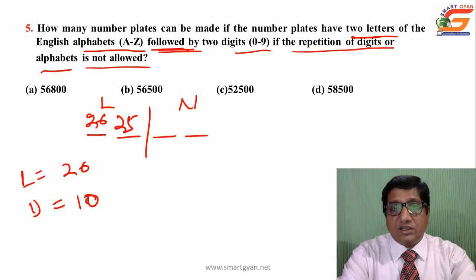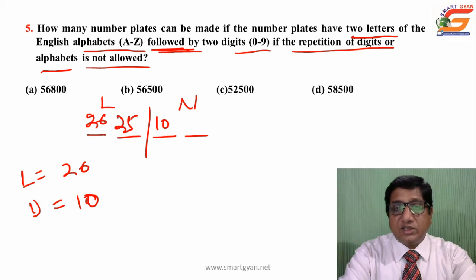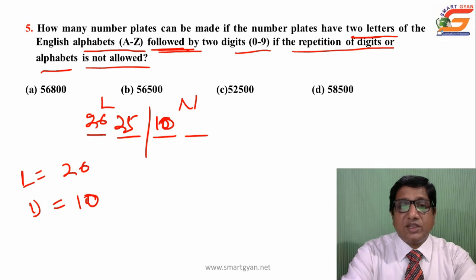Then coming to numbers, first we can write anything, even here we can write 0, because in number plate 0 has also its value. Here 10 ways, then 9 ways.